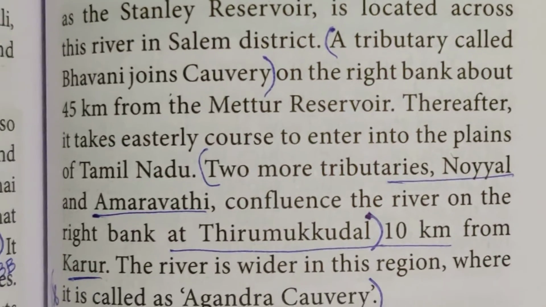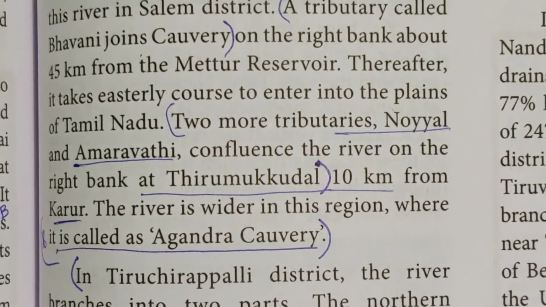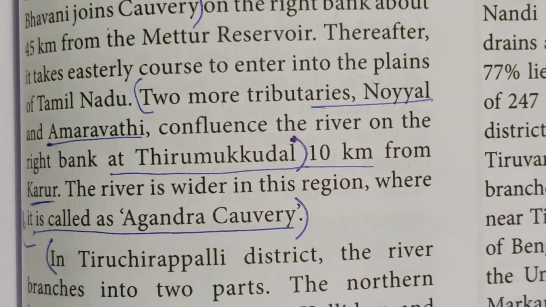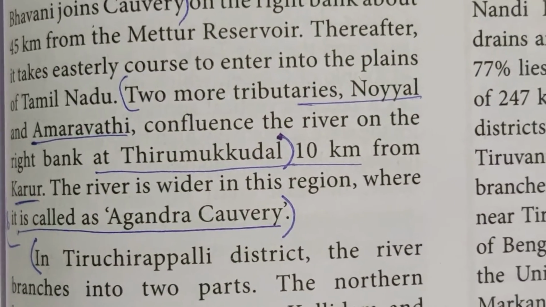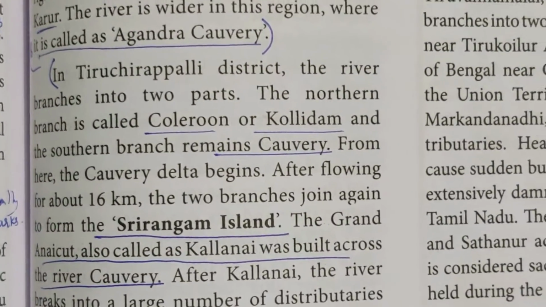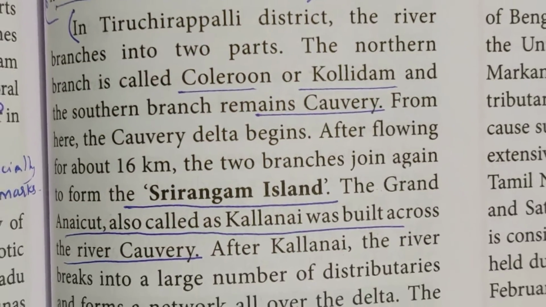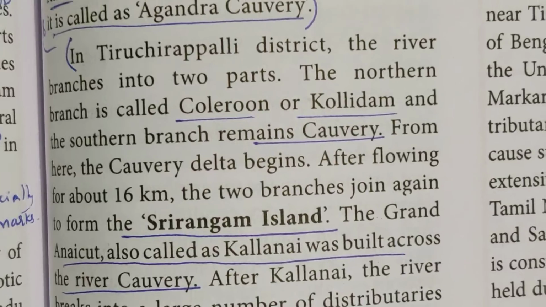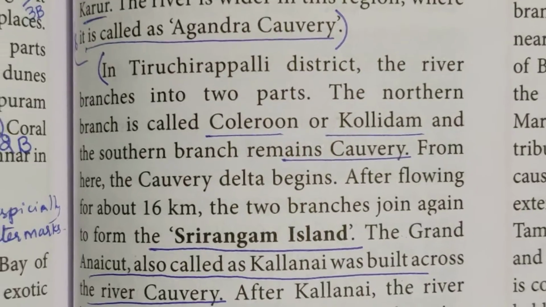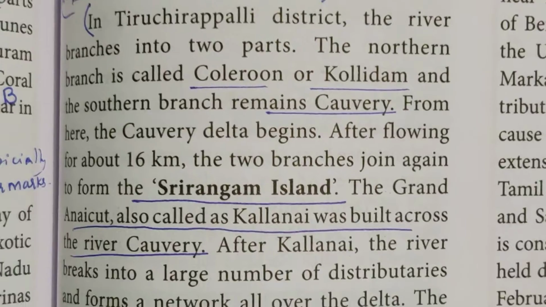Two more tributaries, Noyal and Amaravati, join the river on the right bank at Tirumukkudal, 10 km from Karur. The river is wider in this region, where it is called Agandra Kaveri, the wider Kaveri. In Tiruchirappalli district, the river branches into two parts. The northern branch is called Kollidam, and the southern branch remains Kaveri. From here, the Kaveri Delta begins. After flowing for about 16 km, the two branches join again to form the Srirangam Island.